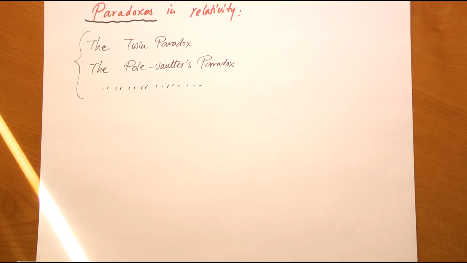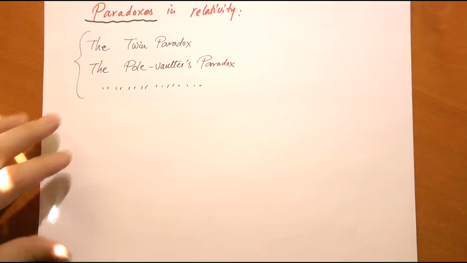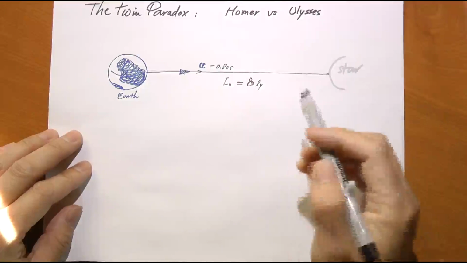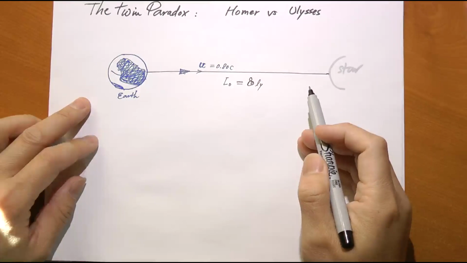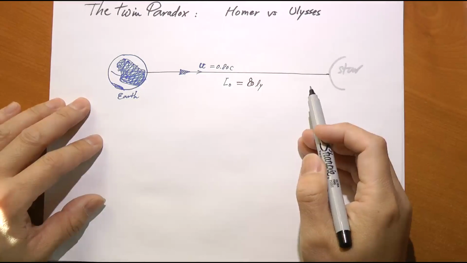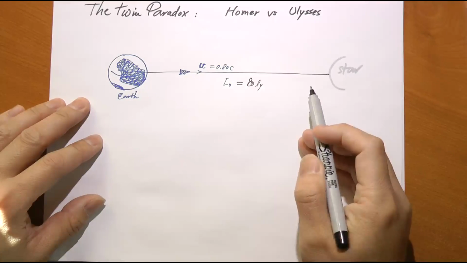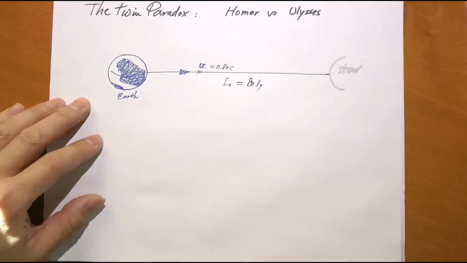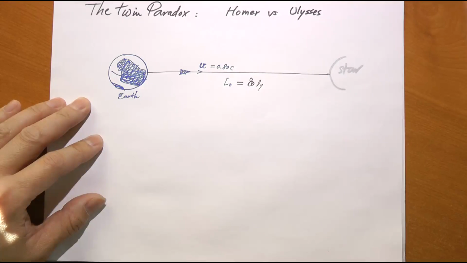What we're going to do is take a look at one of these paradoxes, the famous twin paradox, and see how we can resolve it. First of all, what is the twin paradox? Here's a setup of what's called the twin paradox. Let's consider two identical twin brothers, Homer and Ulysses. The textbook used two different names, but I think these names are more suggestive, don't you think? These two twin brothers look identical, and even their mother cannot tell them apart.